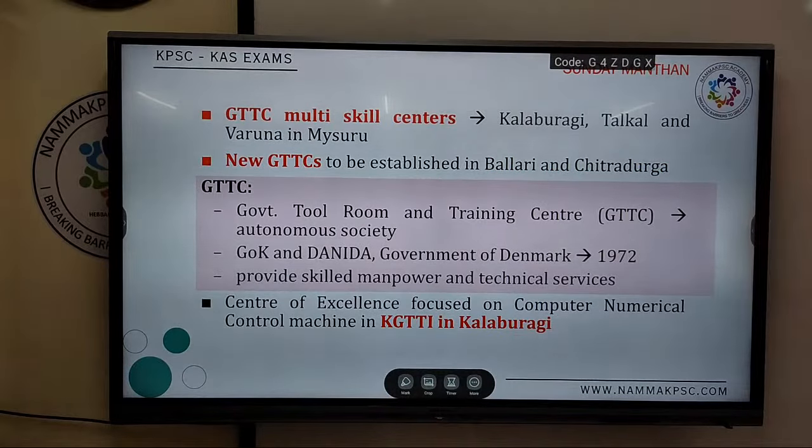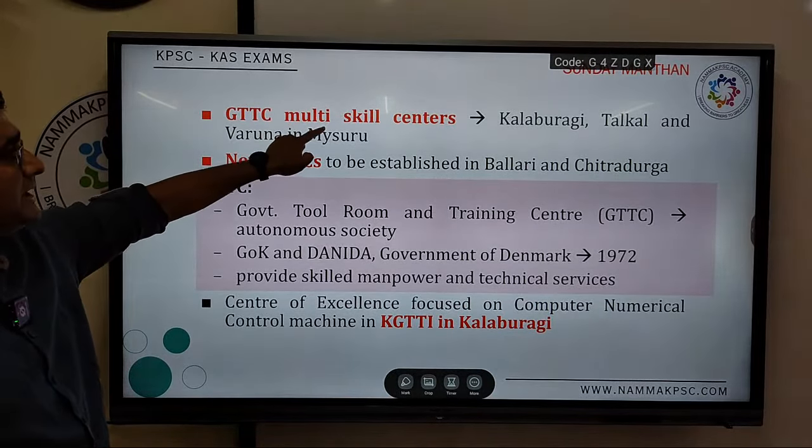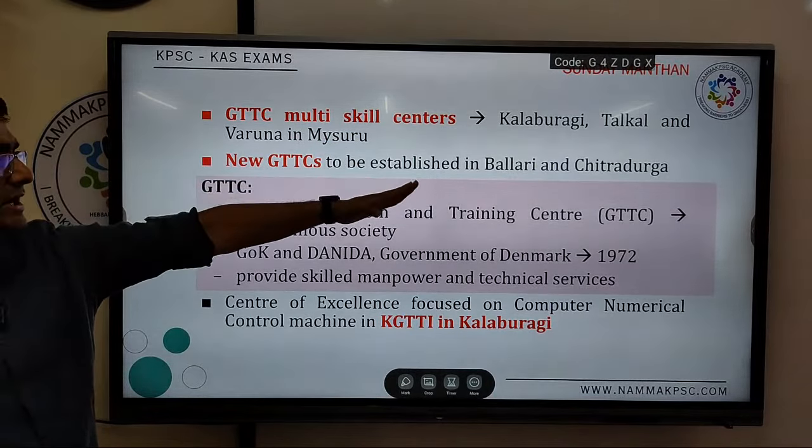Next. Okay, there are a lot of facts. These are important. GTTC multi-skill center will be set up in Kalburgi, Talkal and Varuna in Mysuru. Sorry, not set up; the existing GTTC will be upgraded to multi-skill center. Then a new GTTC will be established in Ballari and Chitradurga.